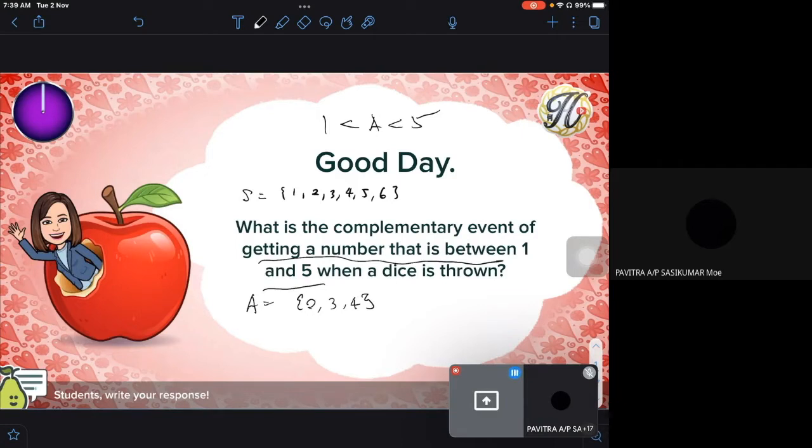Okay, so now they want the complement of this, means your A prime. So what's your A prime? Means the numbers that are not in 2, 3, 4. Nombor selain daripada 2, 3, 4 itu adalah complement event, which is 1, 5, 6. Good. When you can give me the answer, it means you already understand what a complement event is. This is actually what we covered yesterday. Pelengkap, set pelengkap, complement.